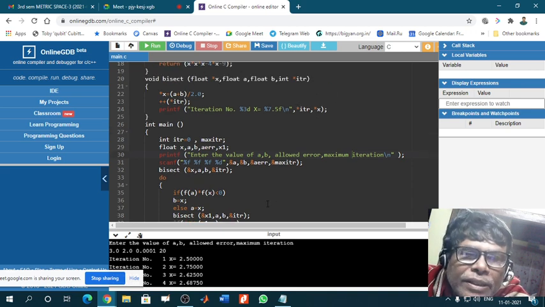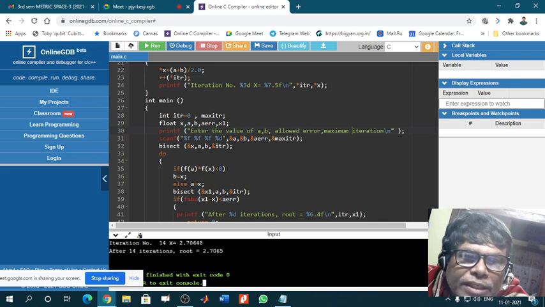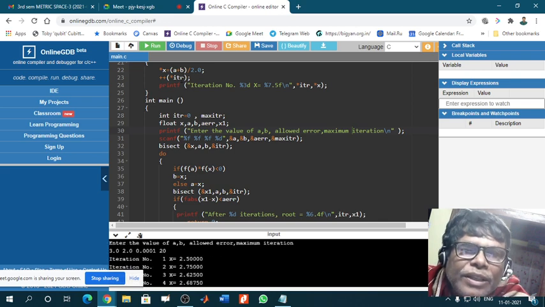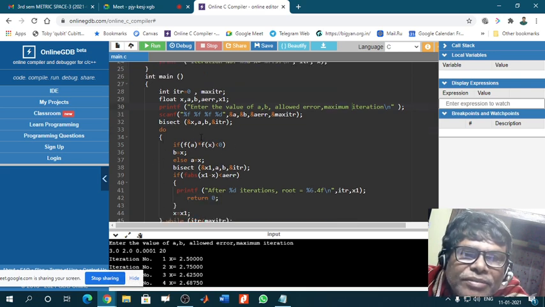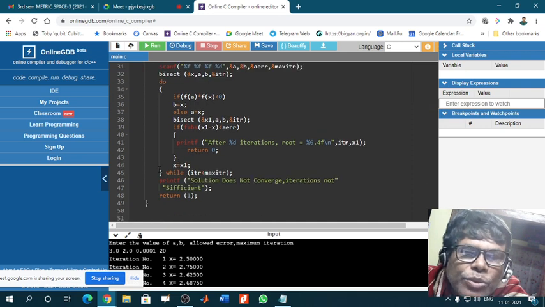So this output is from bisect, and this output has been used here in this calculation. Got it? And whenever x1 minus x is less than this, x has been treated as x is equal to x1. So that is the final one. This is the logic you have to follow.